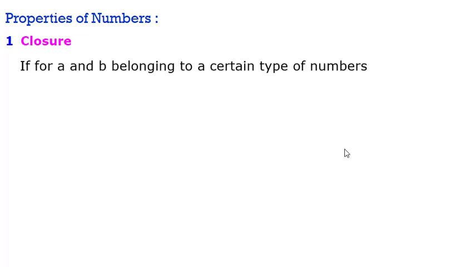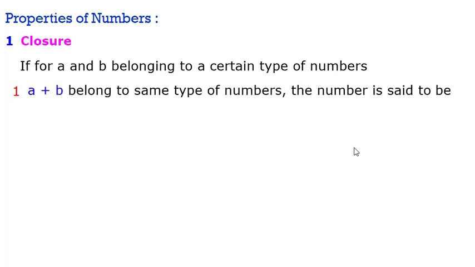In this lecture we will see properties of numbers. Now the first property that we are going to see is the closure property. If for a and b belonging to a certain type of numbers, a plus b belongs to the same type of number, the number is said to be closed for addition.